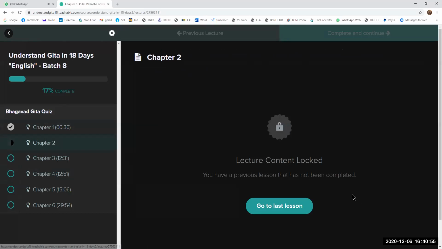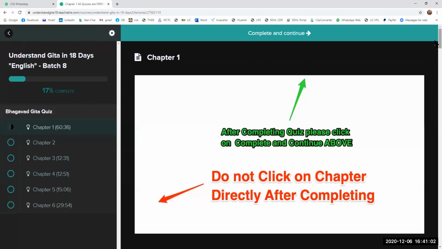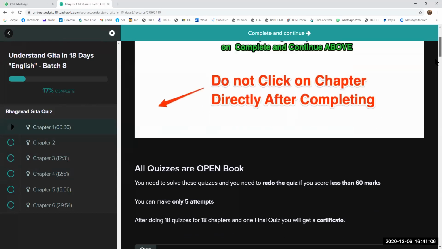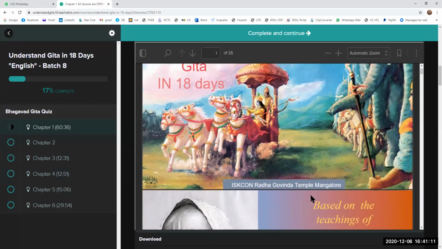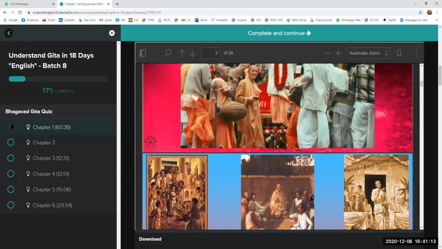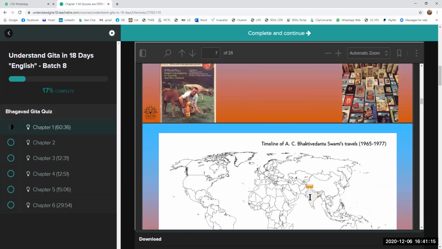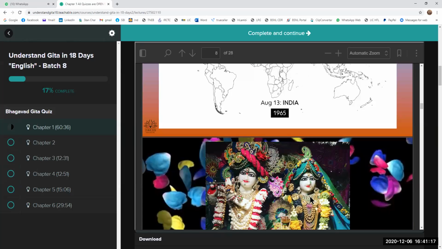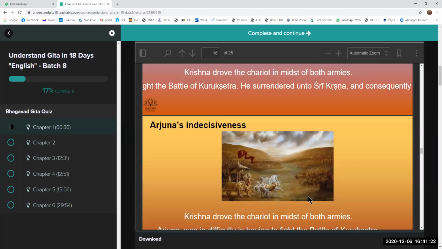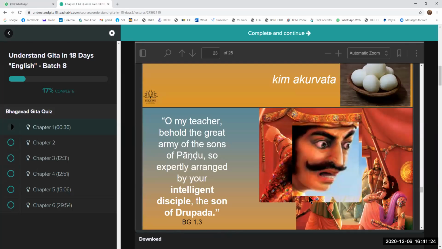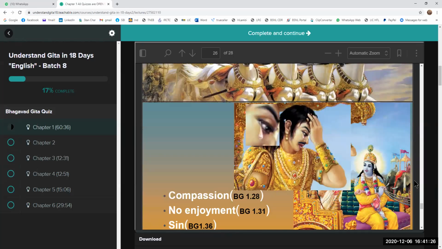But Prabhu, can you tell them that they have to look at all the slides and videos too? It will not allow you to unlock otherwise. Yes. Once you complete this chapter, you should scroll down, and then you have the slides there. You have to go through the slides, okay? You cannot bypass each and every slide like he's doing. And then there will be more below. Go more down, please.